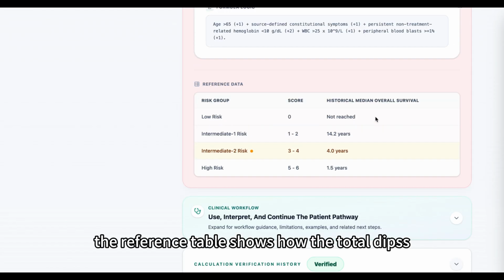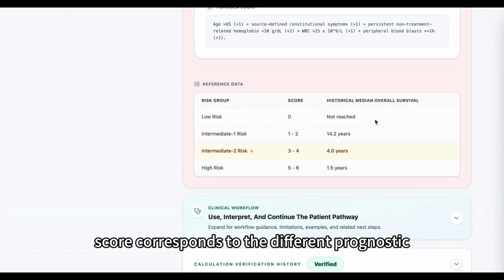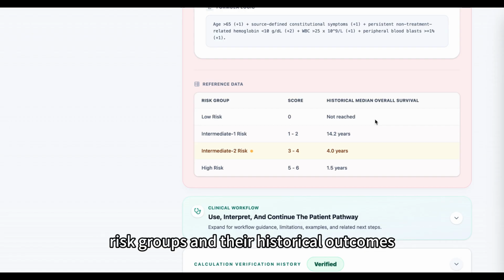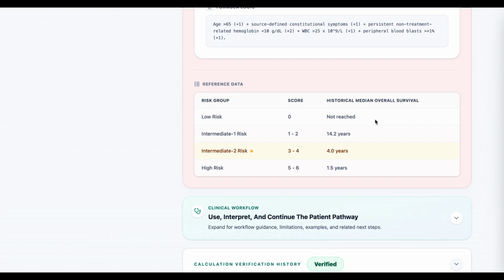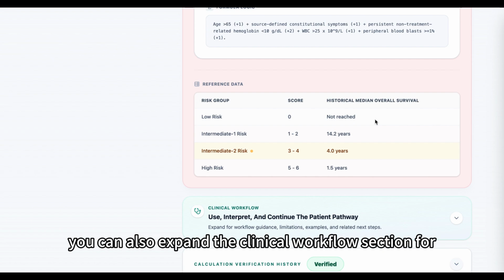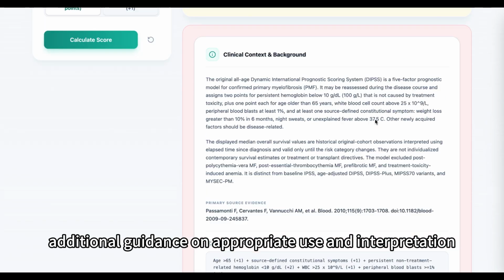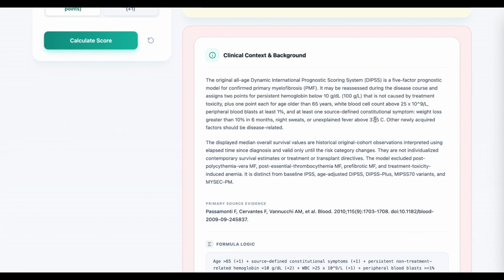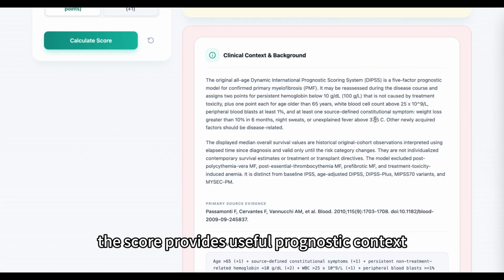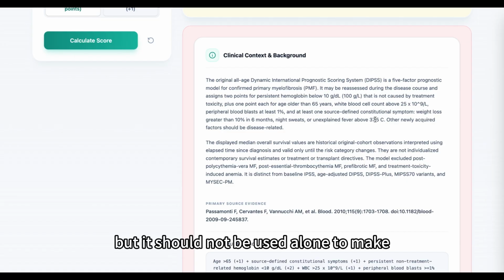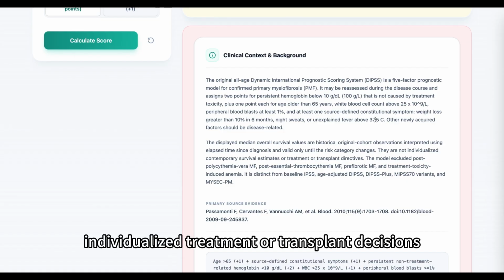The reference table shows how the total DIPSS score corresponds to the different prognostic risk groups and their historical outcomes. You can also expand the clinical workflow section for additional guidance on appropriate use and interpretation. The score provides useful prognostic context, but it should not be used alone to make individualized treatment or transplant decisions.